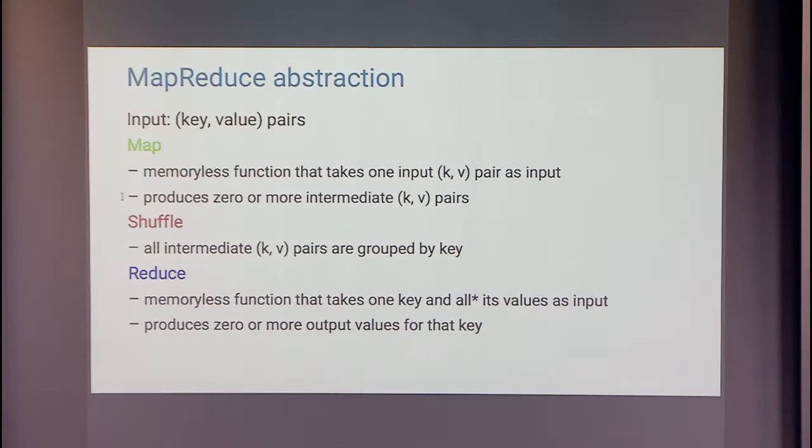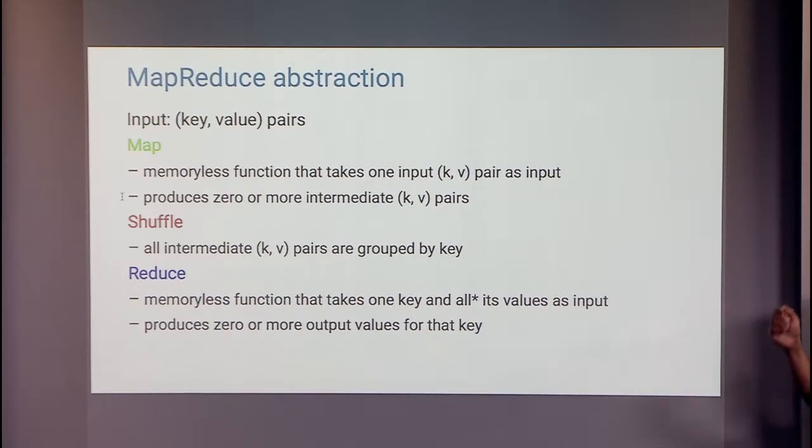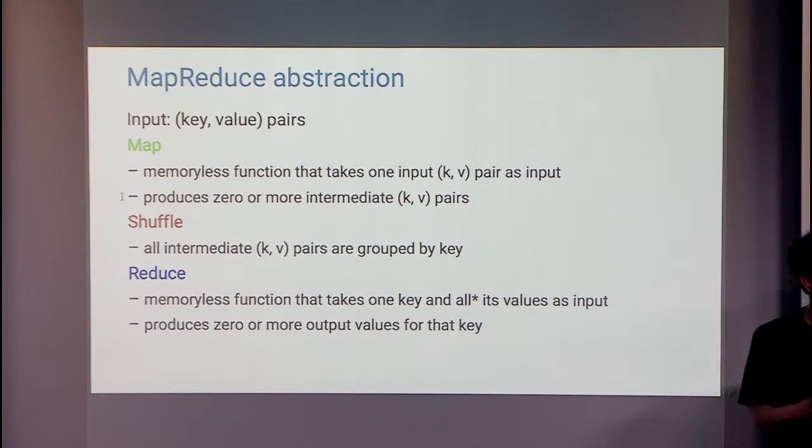There are three primitive functions: map, shuffle, and reduce. The map, or the mapper, is a memoryless function that at any one time looks at a single record, a key value pair, and it produces 0 or more intermediate key value pairs, again, possibly with different keys. And it can produce many different keys in the same invocation. The fact that the mapper is a memoryless function makes it particularly attractive because you can start a whole bunch of these mappers on a lot of different machines.